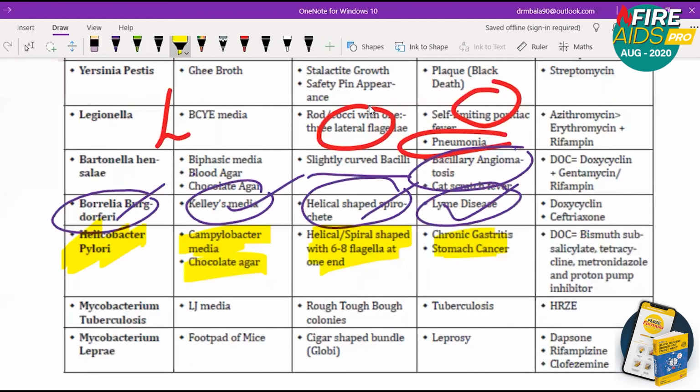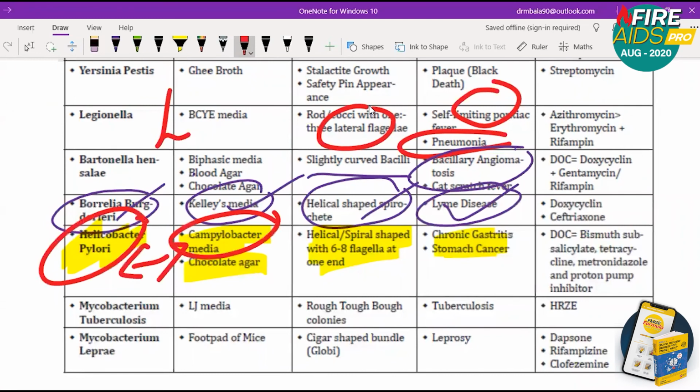So for 1 point, if you need to remember in H. pylori, here it is only Campylobacter media. So H. pylori goes hand in hand with Campylobacter jejuni, C. jejuni. Okay. Next is Mycobacterium TB and Mycobacterium leprae.